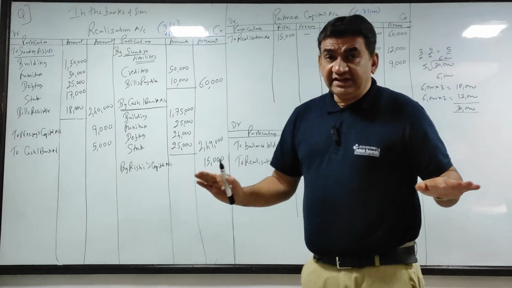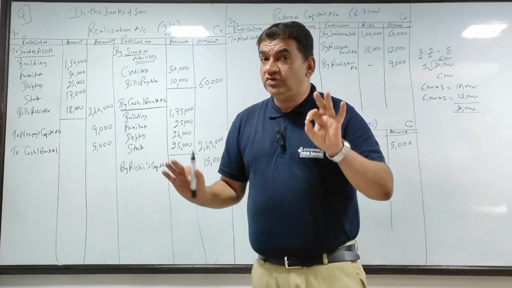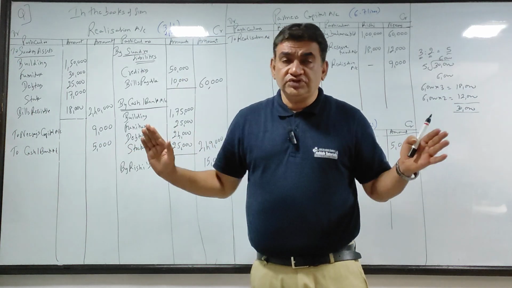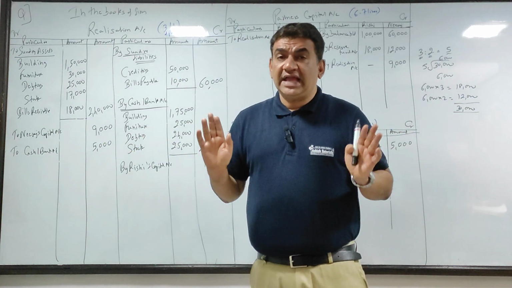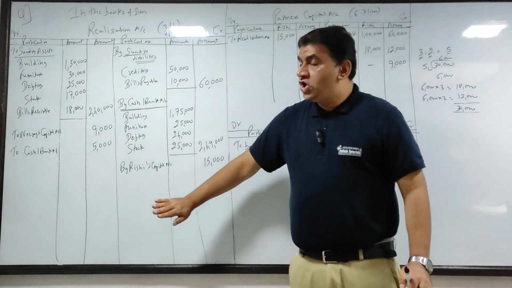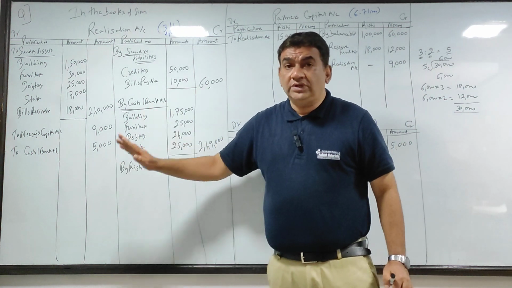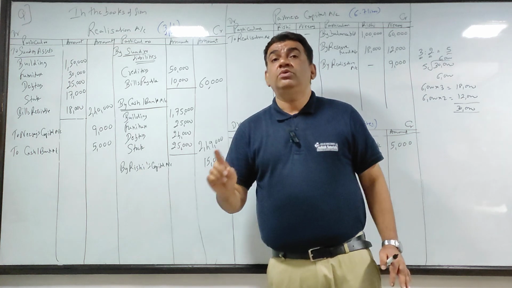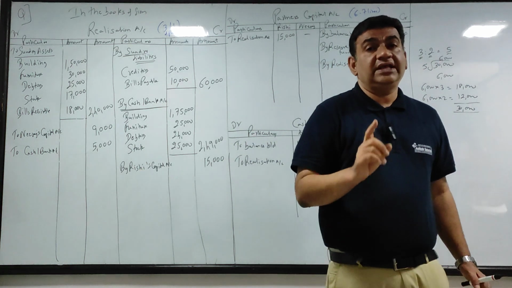Now everything is done. Coming to the most important point. Realization अपना बैलेंस शीट का पोस्टिंग हो गया, एडजस्टमेंट्स हो गया. Now the next step is to close the realization account and get the profit or loss. अभी देखो कैसे करोगे.